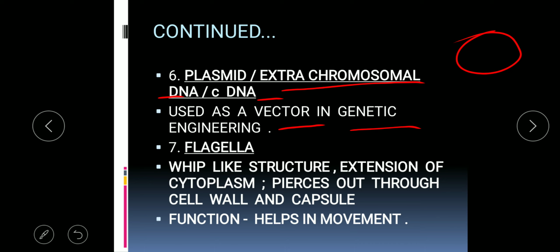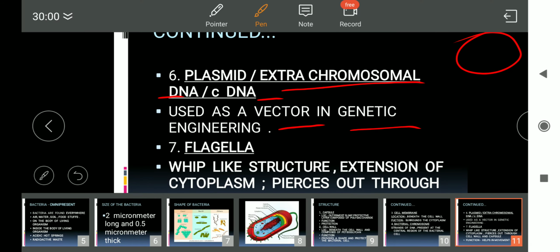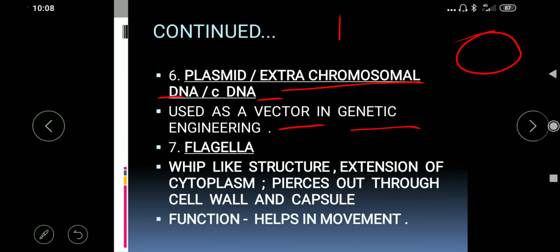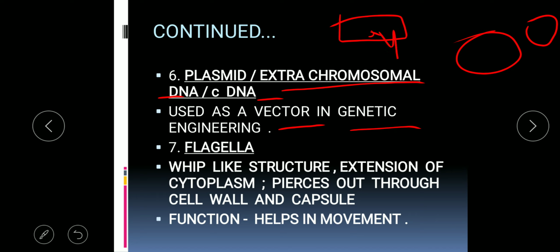How is it used as a vector in genetic engineering? For example, a plant which you have seen and you like a particular gene of that plant to be grown into another plant. For example, you want to add the Y gene from this plant over here. So this Y gene will be inserted in the plasmid.